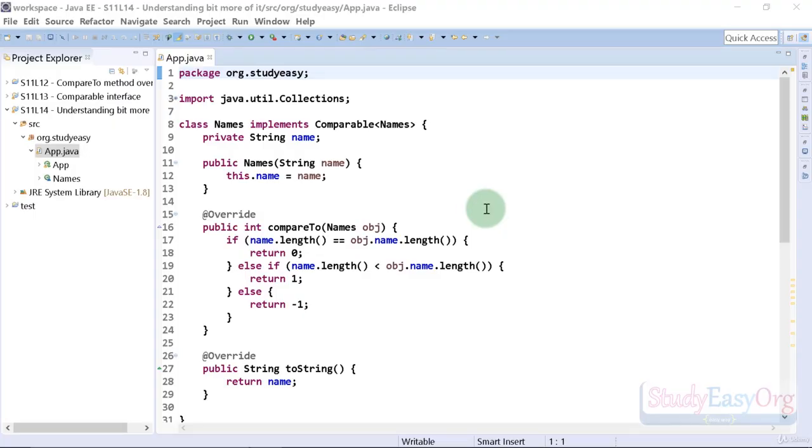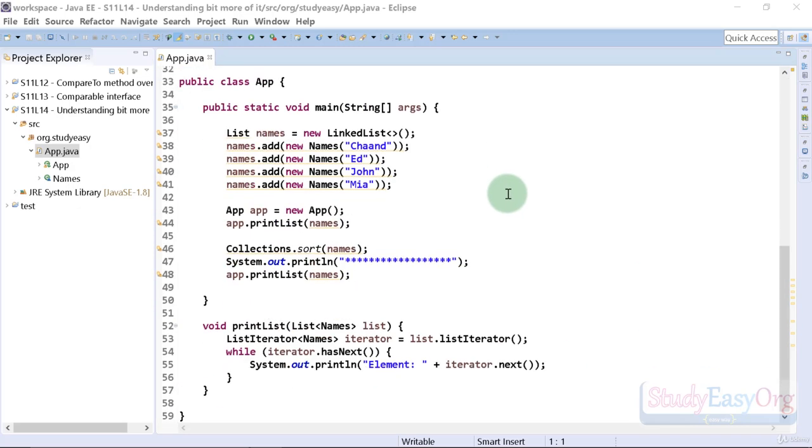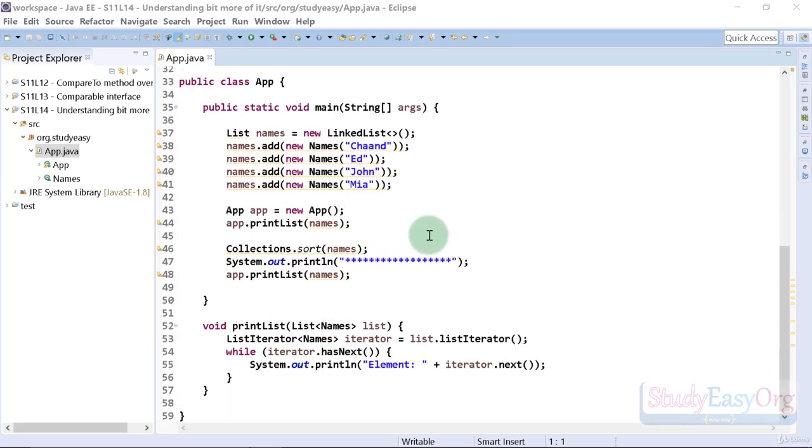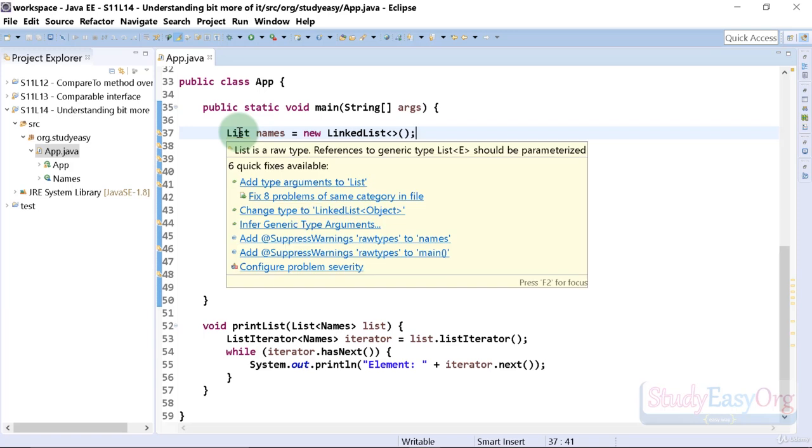Hey there, welcome back. So today we will understand a couple more things related to the last program which we have built. So here is the last program, and if we check in here, there are a couple of warnings. Let me hover upon this warning. It says list is a raw type. Reference to generic type List<E> should be parameterized.